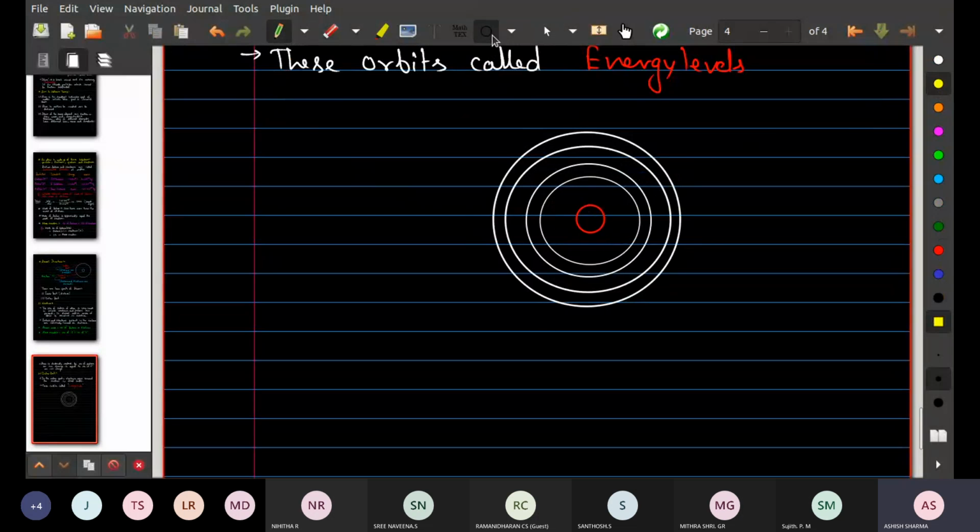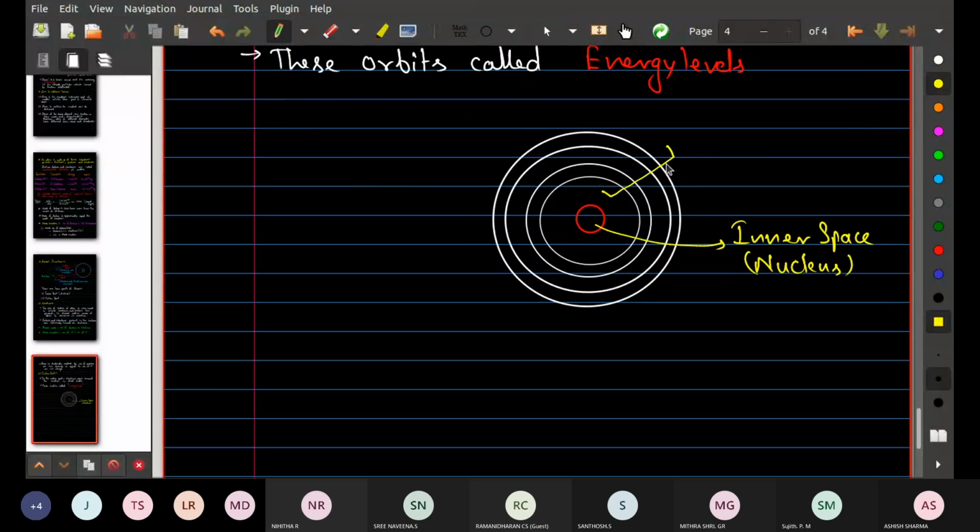The inner space is known as nucleus. But if I talk about the outer space, these all are outer space only.